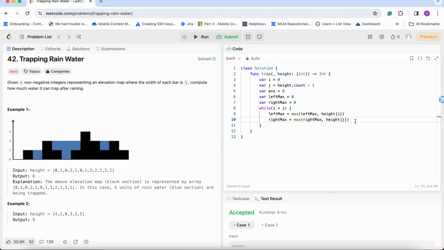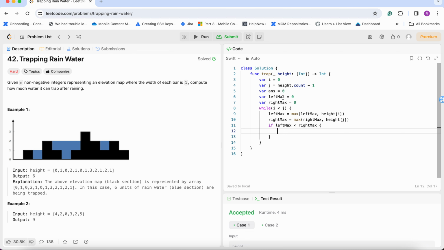So now, if left max is less than right max, as we said that we need to calculate the minimum, so the support is from the left side.